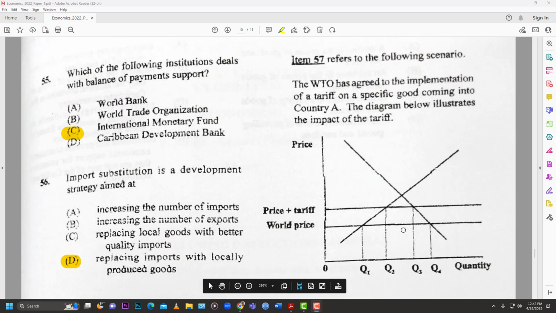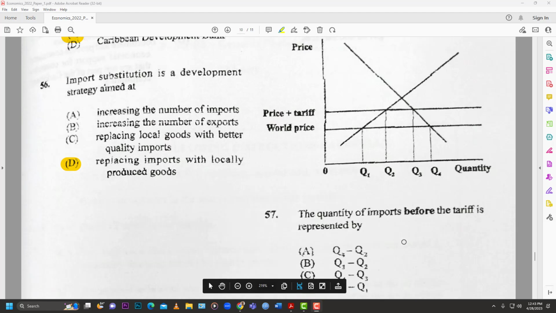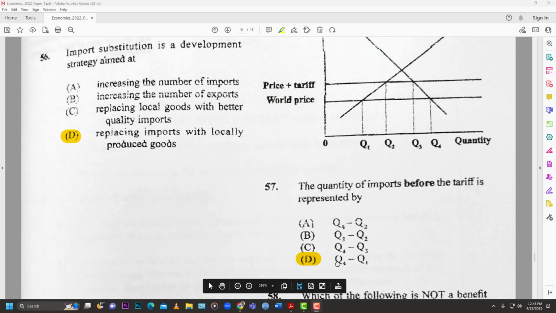57 refers to the following scenario. The WTO has agreed to the implementation of a tariff on specific goods coming into country A. The diagram below illustrates the impact of the tariff. So remember, a tariff is a tax on goods that are being imported, brought into the country. That's a tariff. And so what would happen if you add a tariff to a good? That would increase the cost of the good, right? That would increase the price of the good. So what would happen here? So the best answer for this one is D,